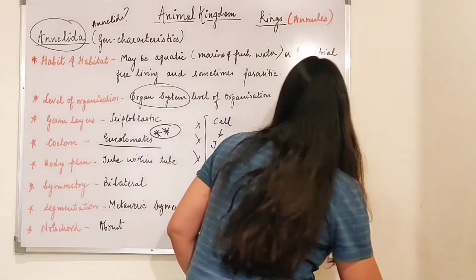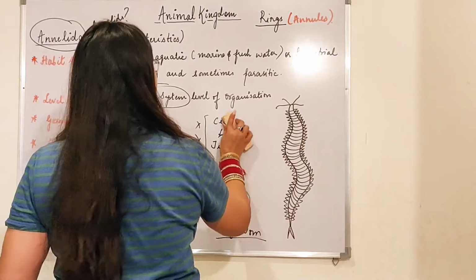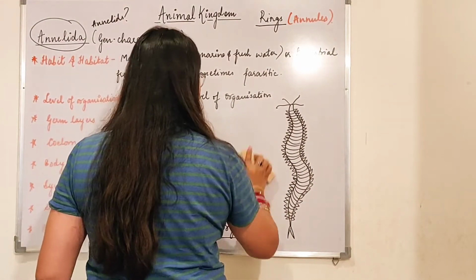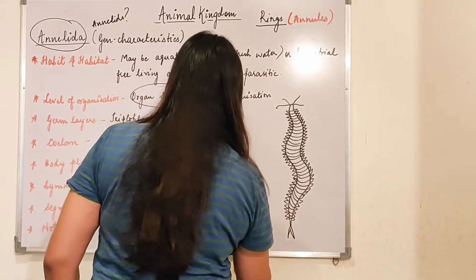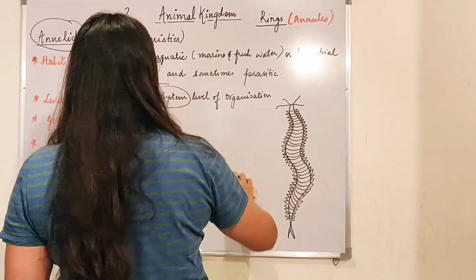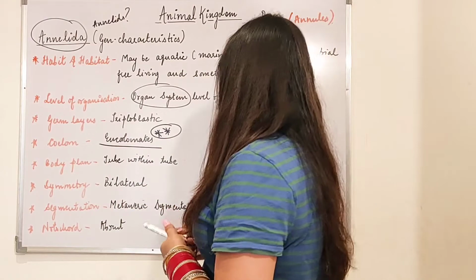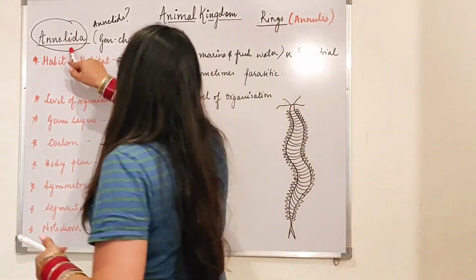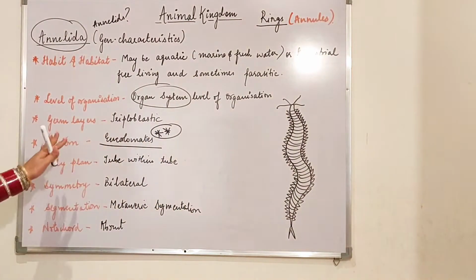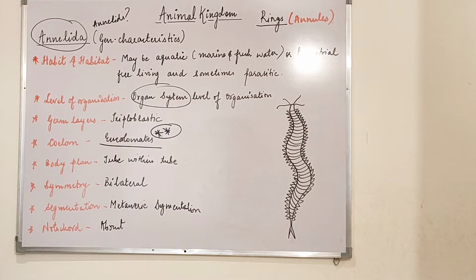What is the meaning of the term eucoelomate? Eucoelomate means they have a true coelom. So for the very first time among all the phyla, eucoelomates were seen in Annelida.